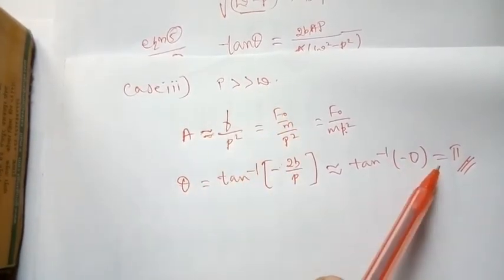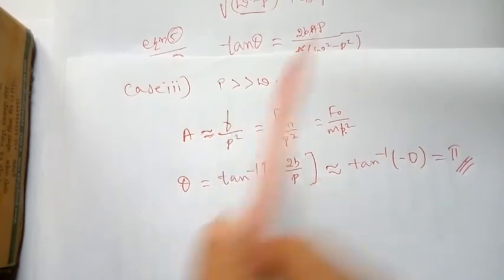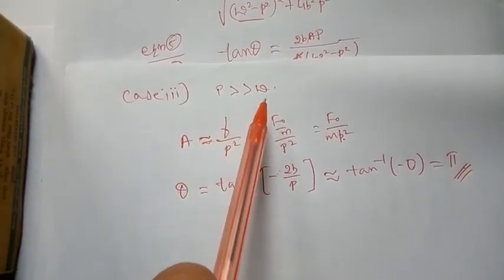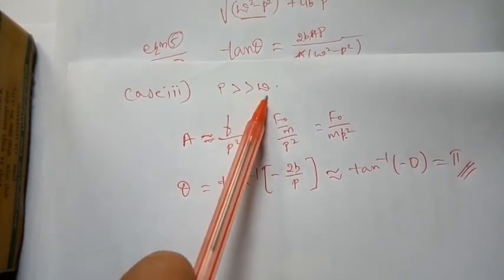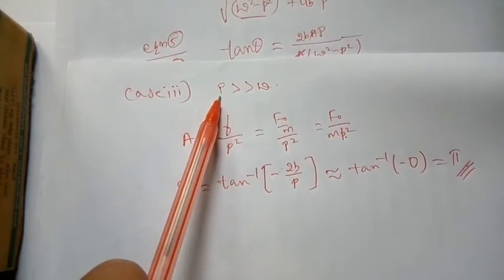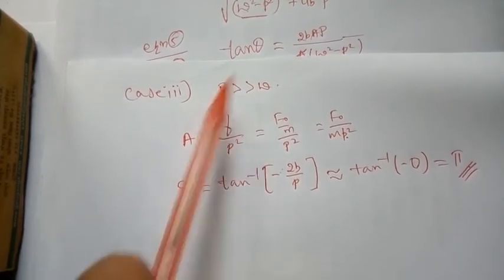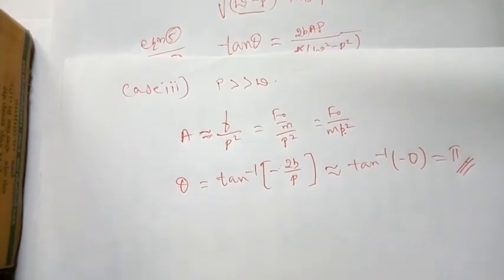This is because when applied frequency is greater, the system wants to oscillate with the applied frequency. By the time the system is oscillating in the direction of the applied force, the force will change its direction to the opposite. So therefore there will be a 180 degree phase difference.